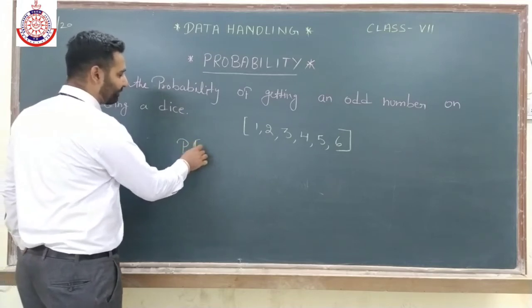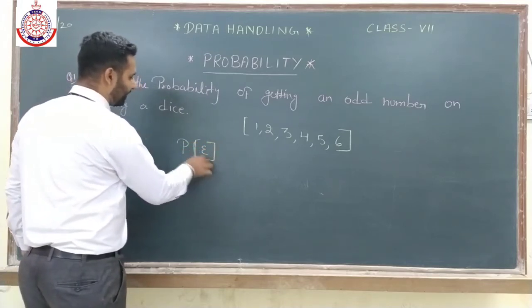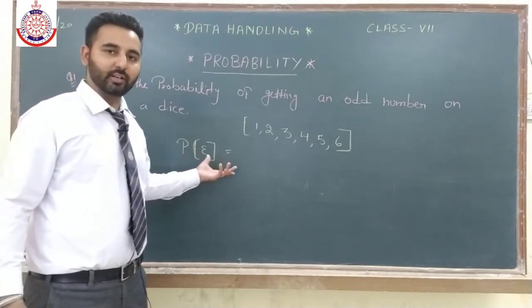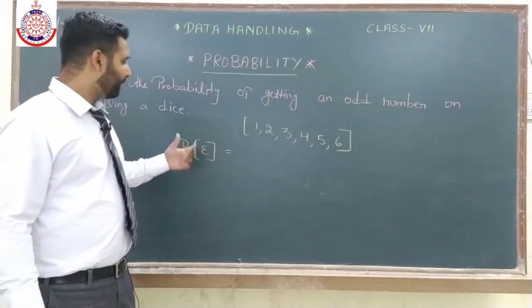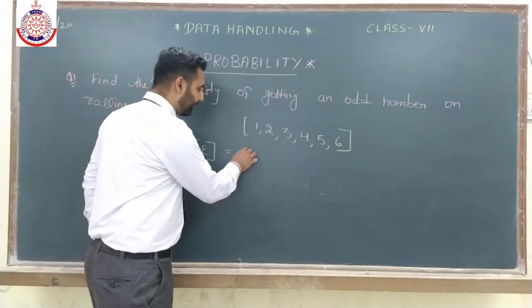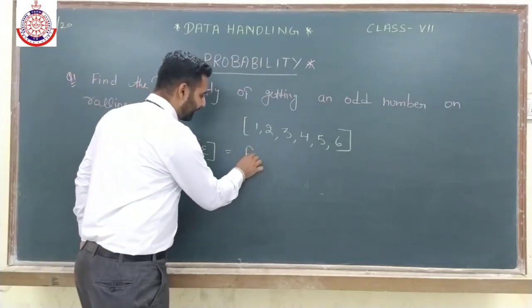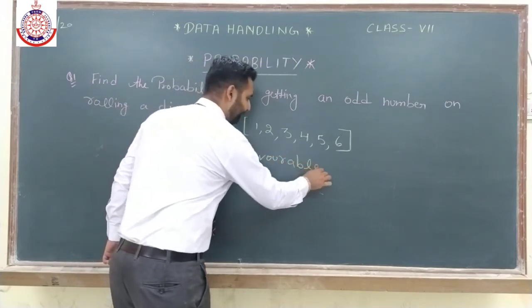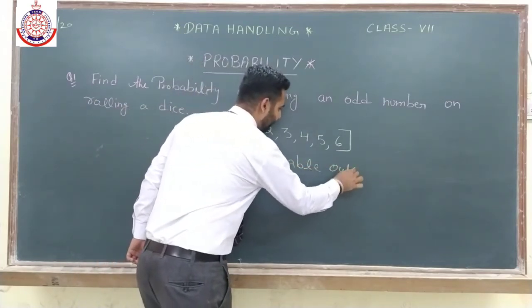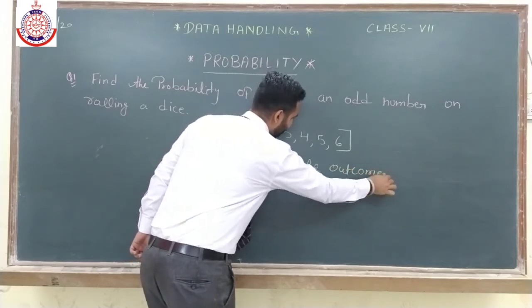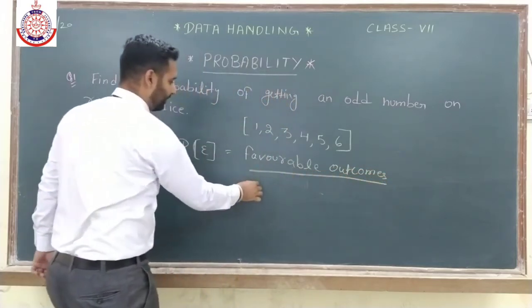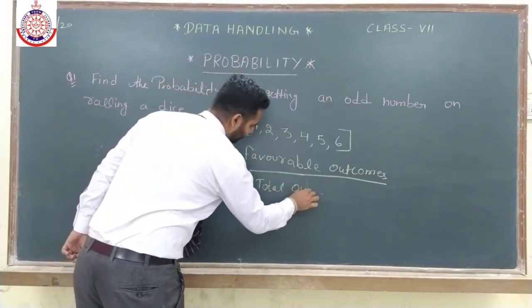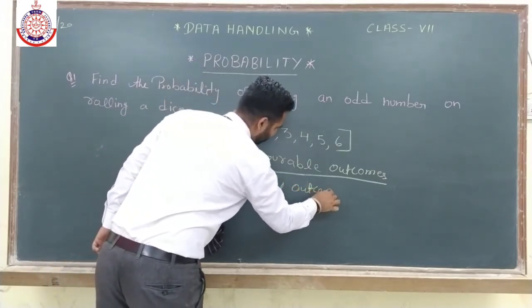So note down first, probability of event. E stands for here any event. Formula for probability: favorable outcomes upon total outcomes.